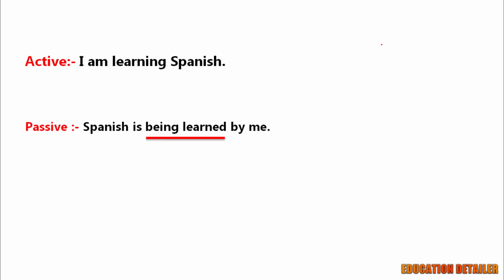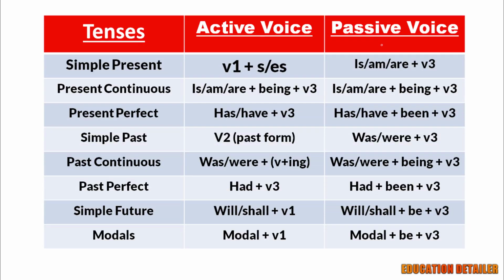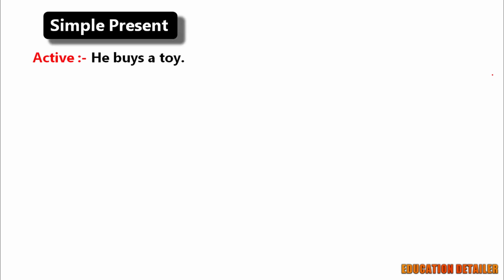Look at the next most important rule: tense change. First, simple present. He buys a toy. Active voice. A toy is bought by him. Remember, the tense remains the same in passive voice. We just use the helping verb "is" here.